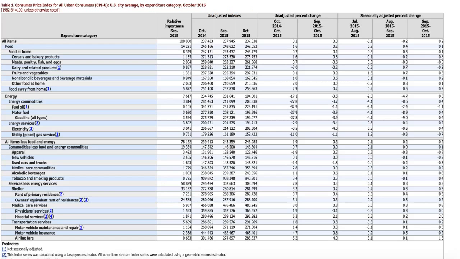So let's examine the CPI for all urban consumers in October 2015 and compare it to the previous month. According to the chart, the index for food increased by almost 0.4 points, as indicated by my cursor. Medical services increased by almost 4 points, and transportation services increased by almost 2 points. Transportation is right here, as indicated by my cursor.